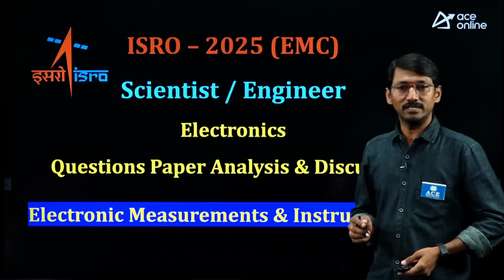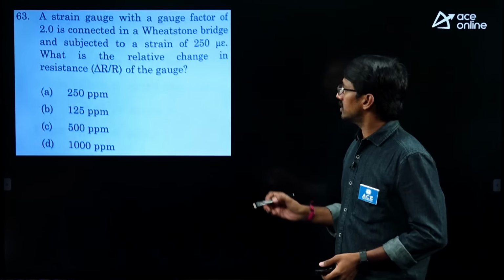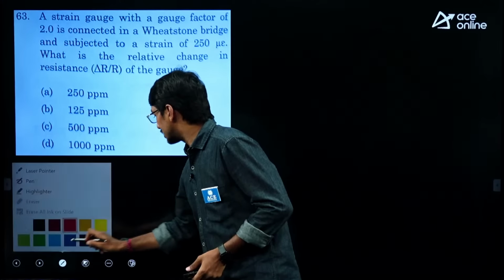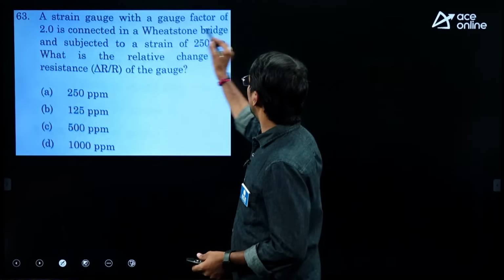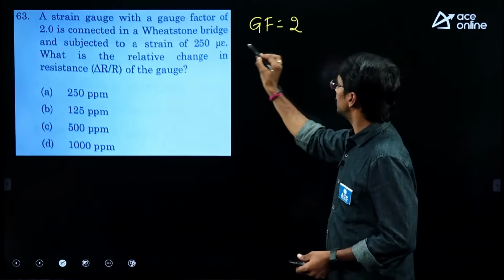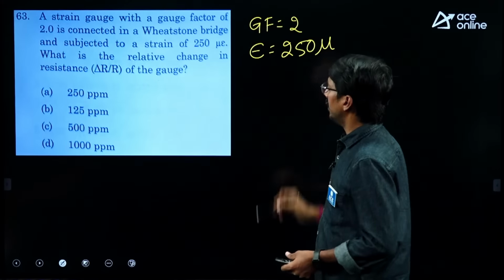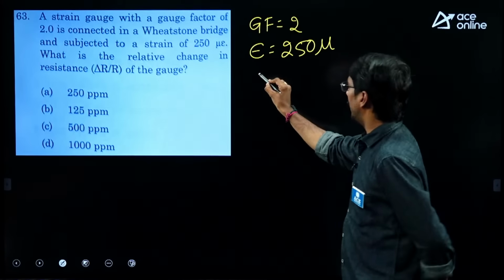Yes, now I will be discussing the questions related to measurement subject. We are having 3 questions. The question here is related to strain gauge. It is given as gauge factor value 2 and the strain is given as 250 micro, and he is asking like delta R by R.